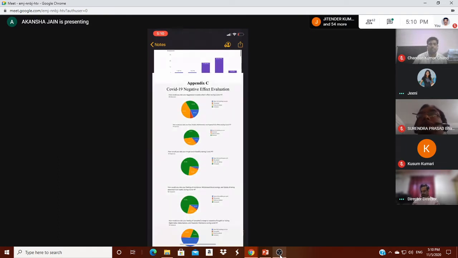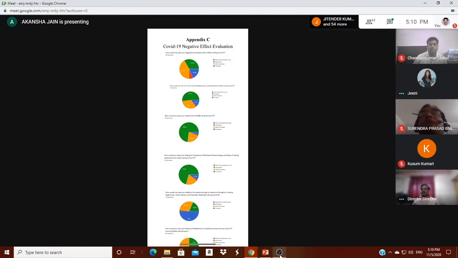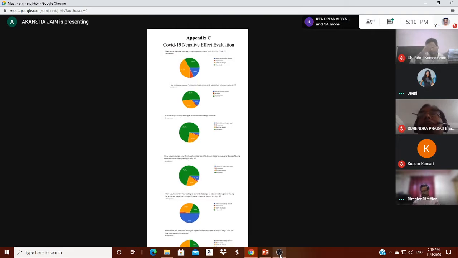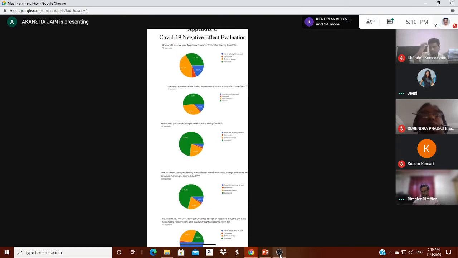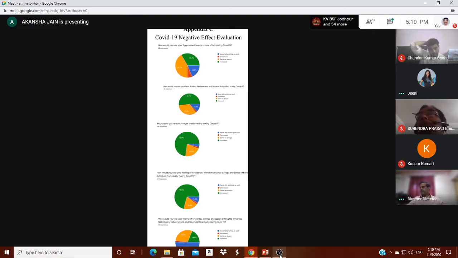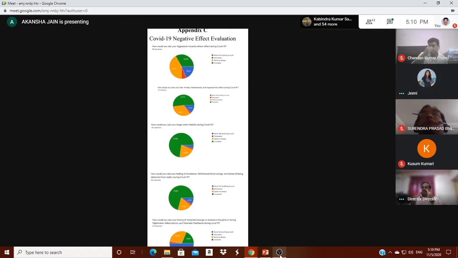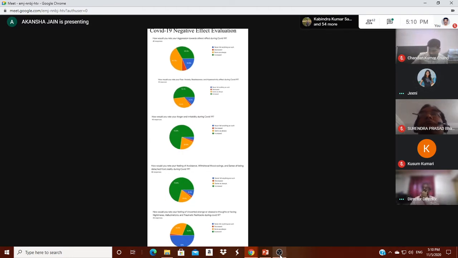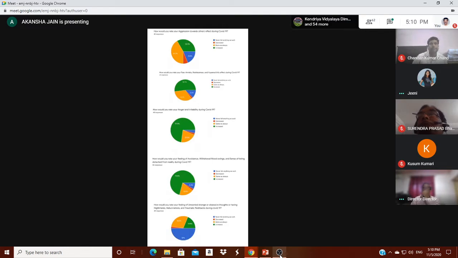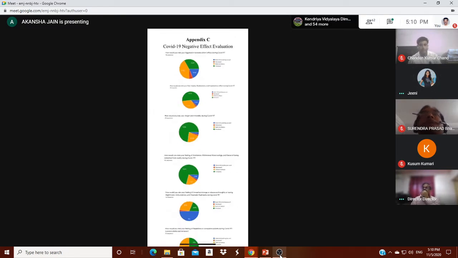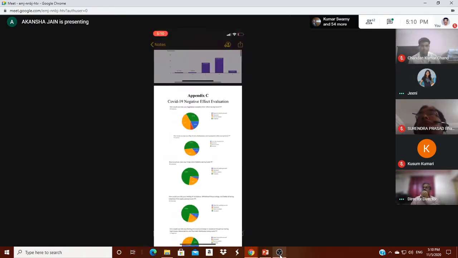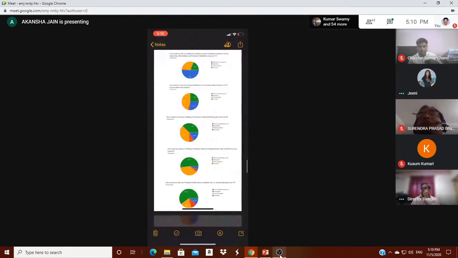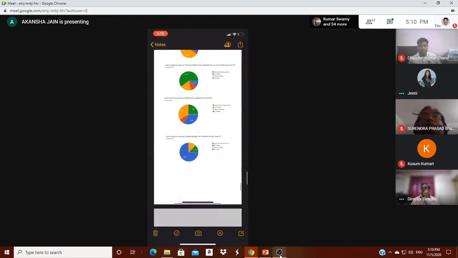But the negative effect evaluation shows that aggression has increased in 41.7% of students. For some, it is the same, but 33% of students said it has increased. For fear, anxiety, and restlessness, 52% of students said it has increased. So all these negative effects have increased among the students. These are all the statistics.